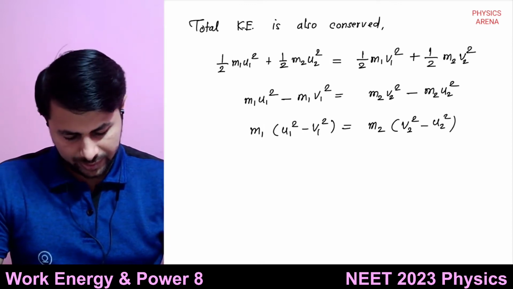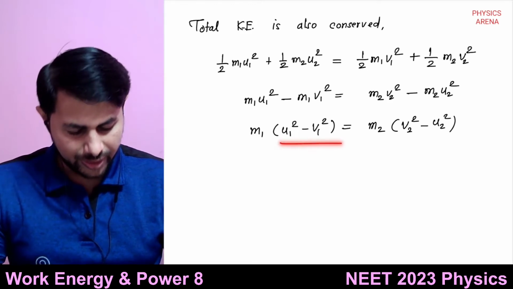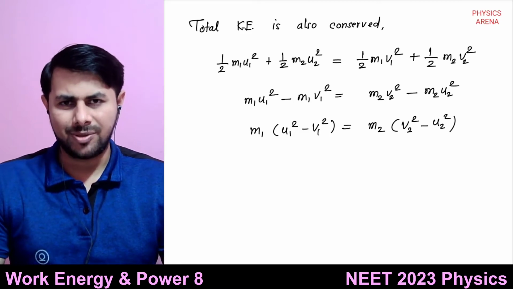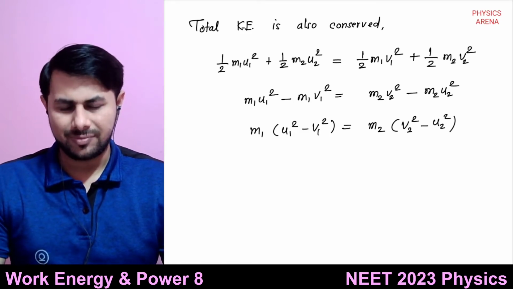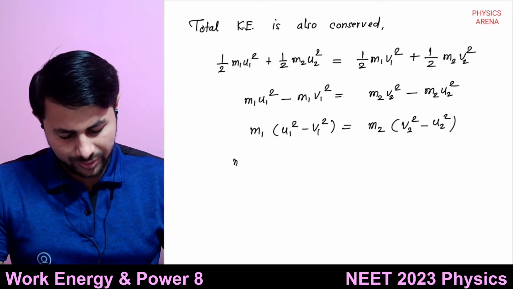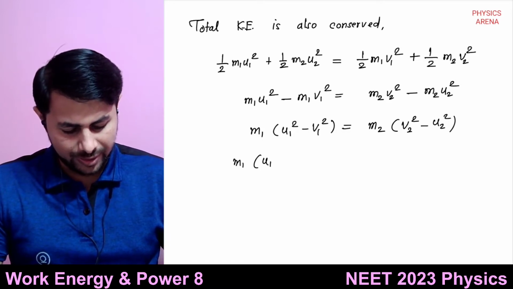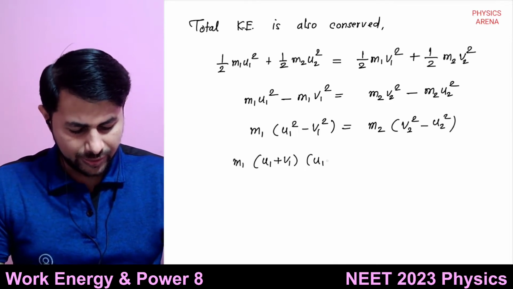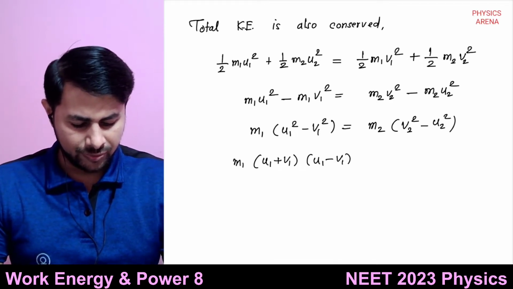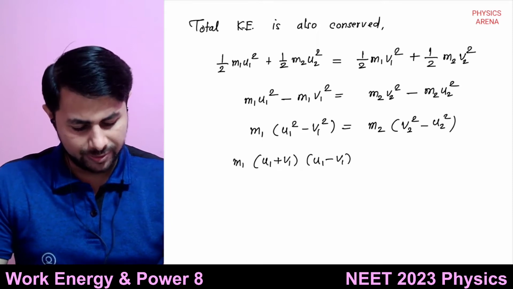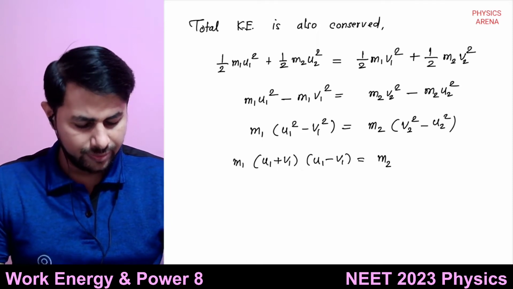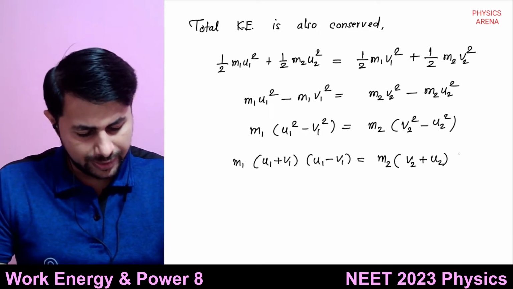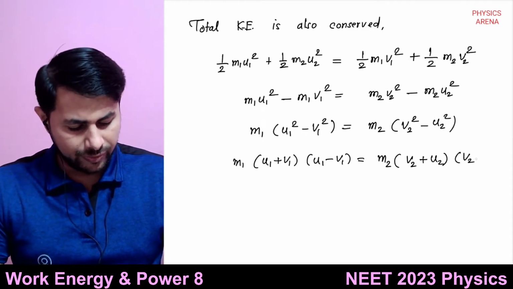Then what can we write? a square minus b square, we know it is (a minus b) multiplied by (a plus b). So we have m1 multiplied by (u1 plus v1) multiplied by (u1 minus v1), it's equal to m2 multiplied by (v2 plus u2) multiplied by (v2 minus u2).